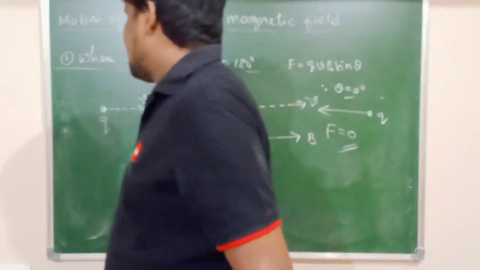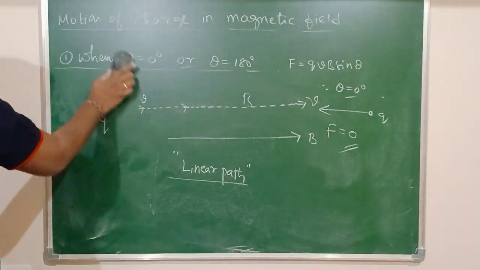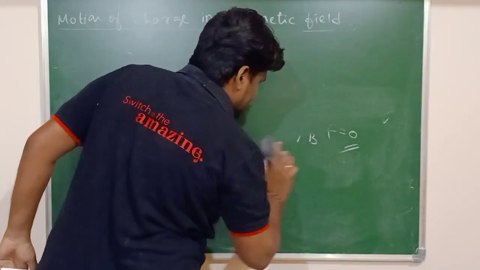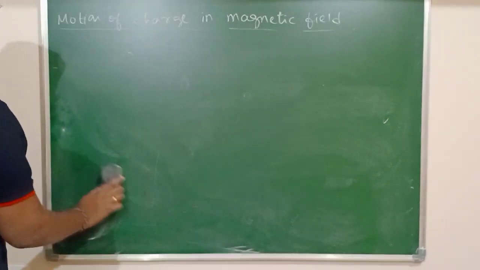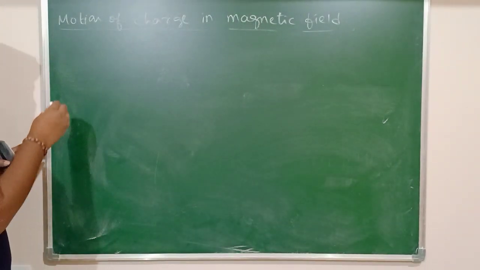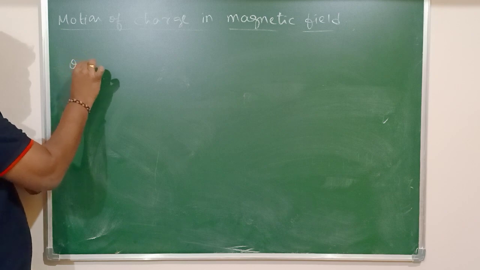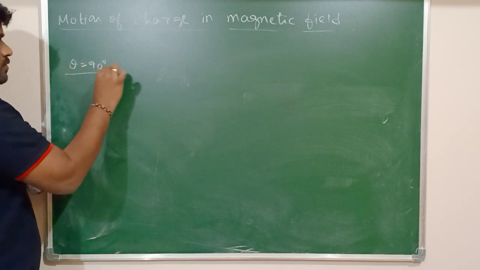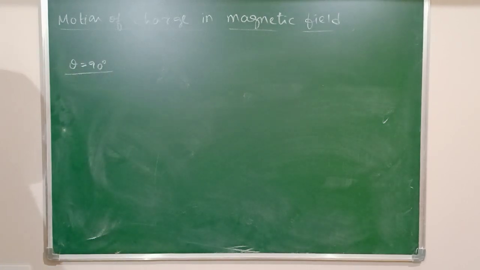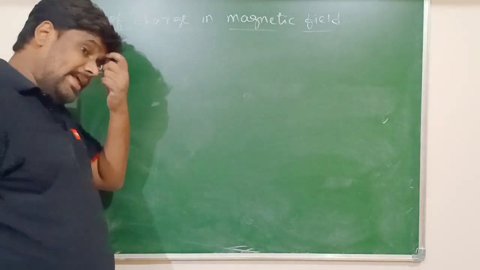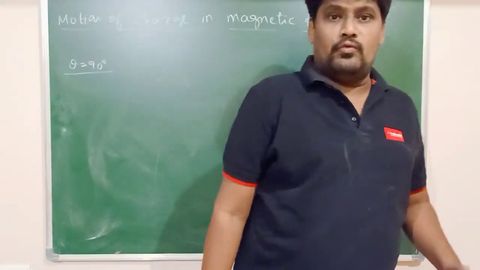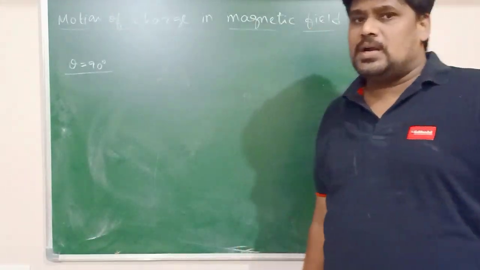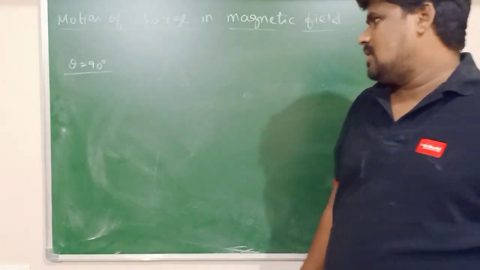Now I will go for the second case. When theta is equal to 90 degree. The second case is theta equal to 90 degree. I guess you know what theta is here. Theta is the angle between the velocity of a charged particle and the direction of the magnetic field.